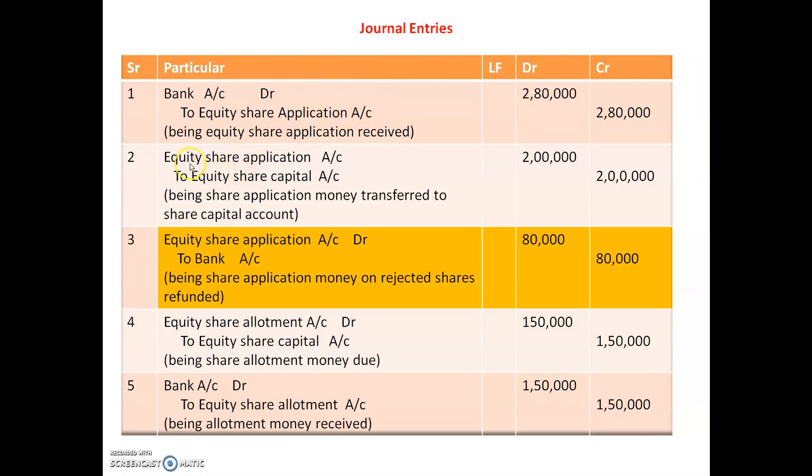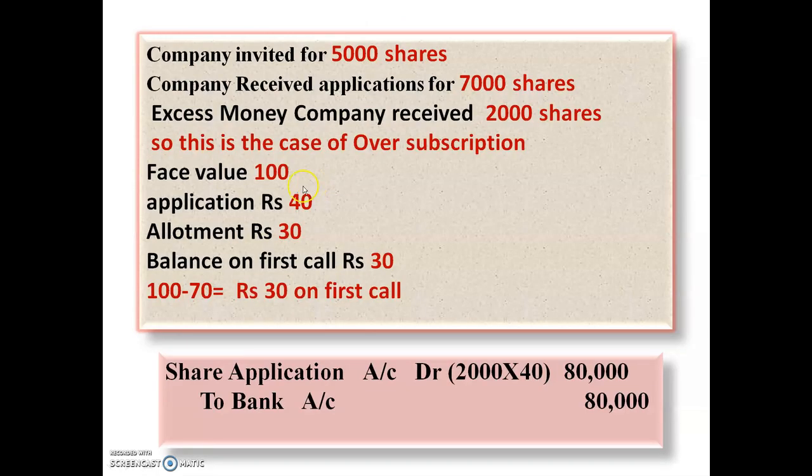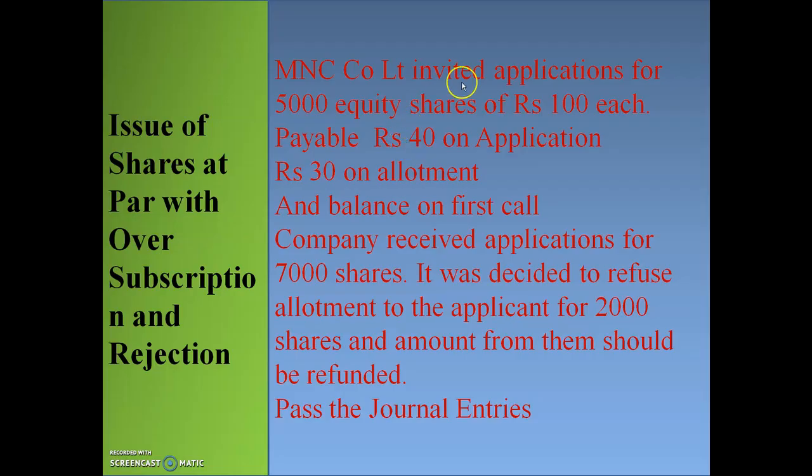Okay, so in next entry, that is transferring entry, equity share application account debit to equity share capital account. So here we have to take here this 5000. Here company received 7000 shares, but it transferred only 5000 shares. Because why? Because here company is going to reject the extra shares, that is 2000. Because of that, in first entry we are taking 7000, how much the company received, but while transferring we have to take this 5,000.